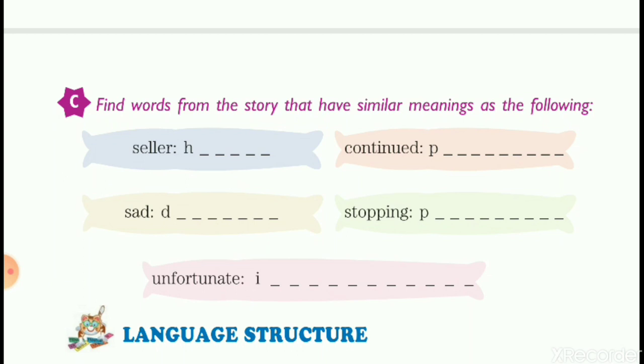Now, our first word is seller. Seller means a person who sells goods for a living. Like in the lesson, whom did Emperor Akbar see early in the morning? He saw a hawker. So, hawker means seller. So, here the word for seller with the same meaning will be hawker. Hawker.